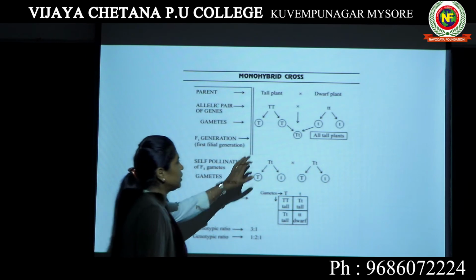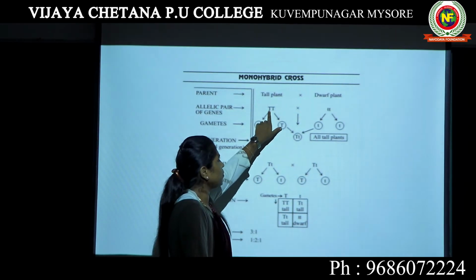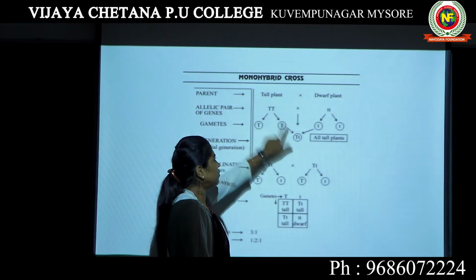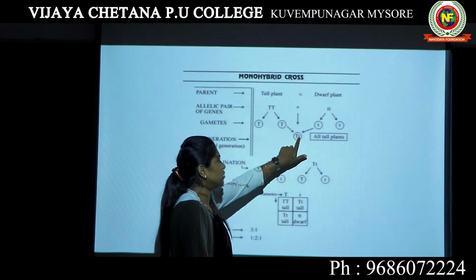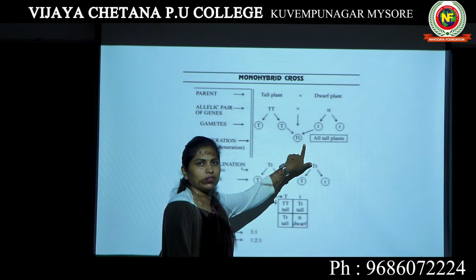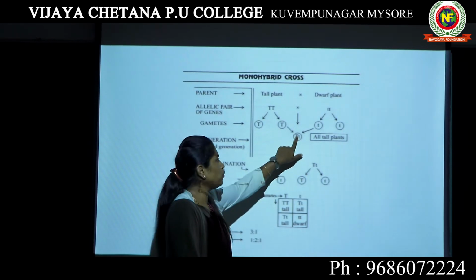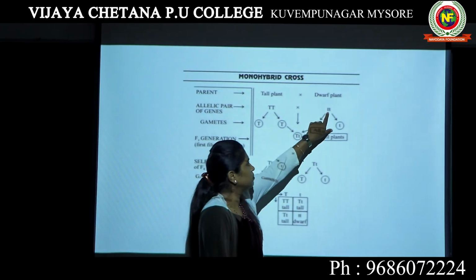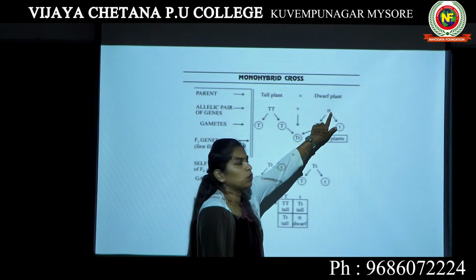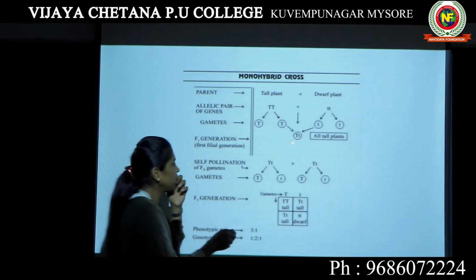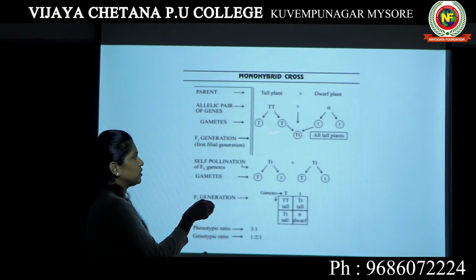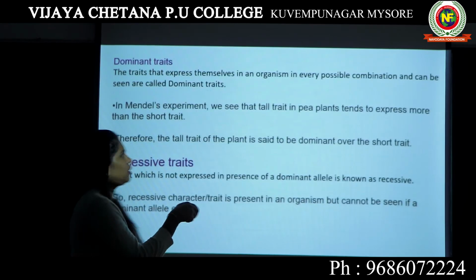Even if it is a combination of capital T, tallness is observed. Even if it is a combination of capital T and small t, still tallness is observed. Whereas if you have to see dwarfness, you have to get the combination of small t and small t. So the character which expresses itself in all the possible combinations is known as a dominant trait.